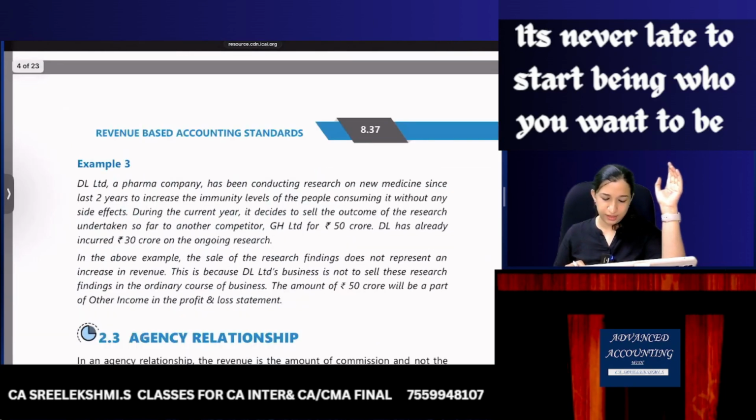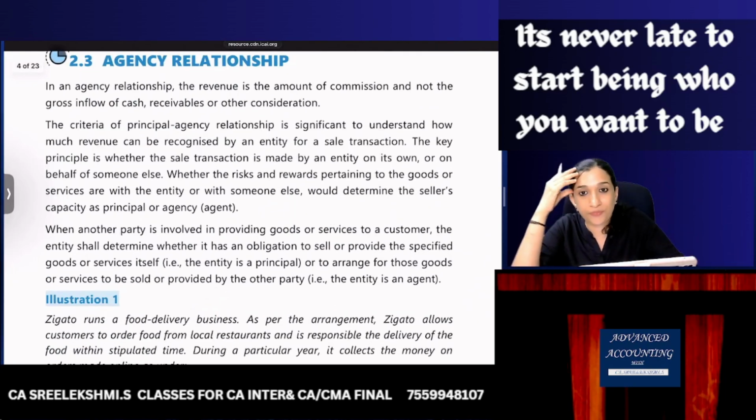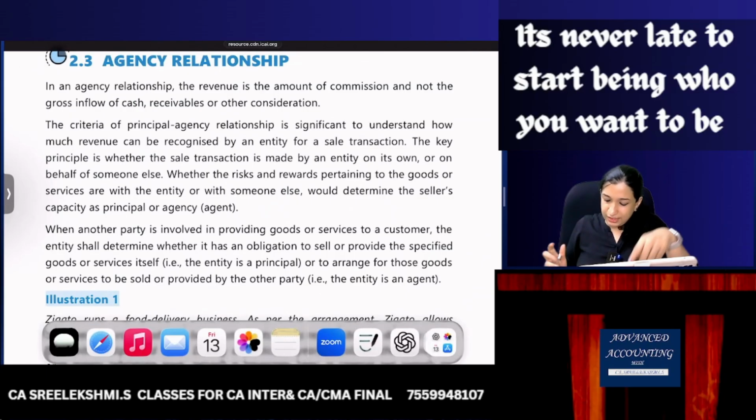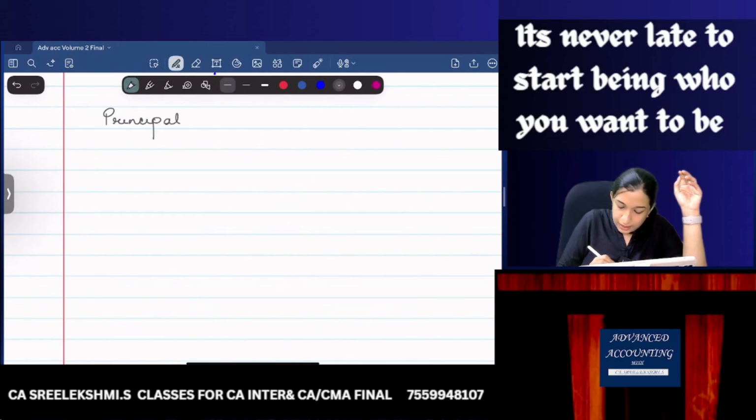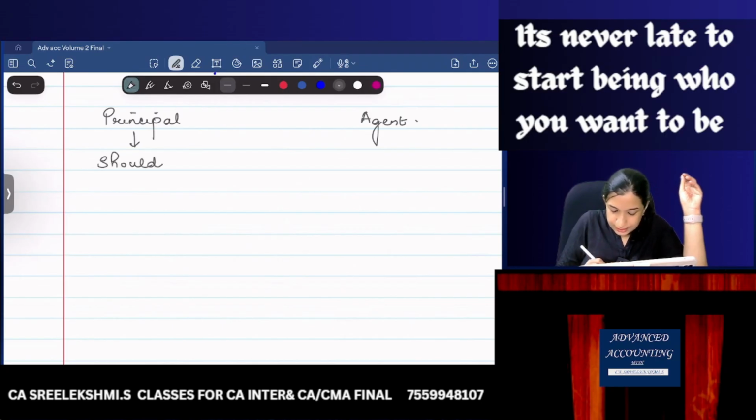We have already seen agency relationship. If possible, please write it in the notebook. Principal and agent. Principal should recognize revenue on a gross basis.